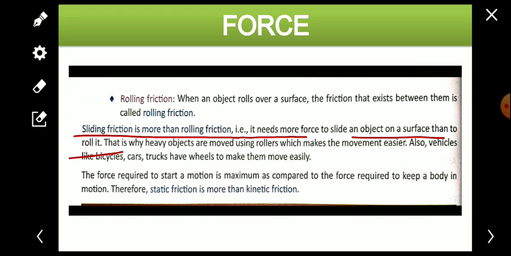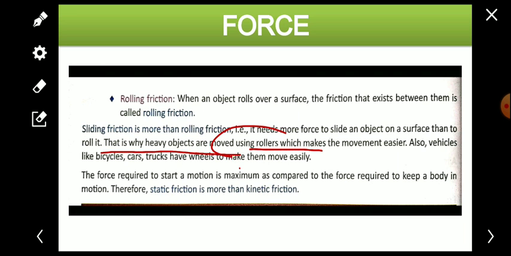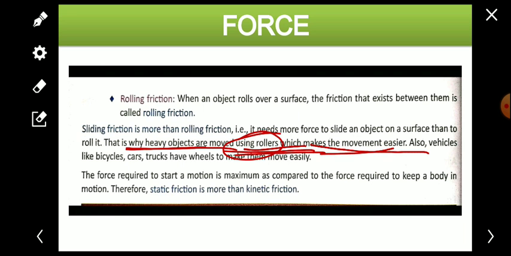To roll any object it requires very little force, but to slide any object it requires more force. That is why heavy objects are moved using rollers, because rollers require very little force, which makes the movement easier.